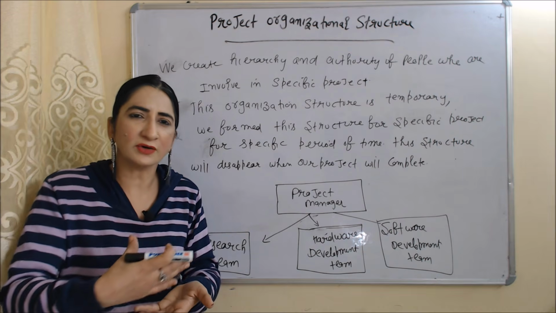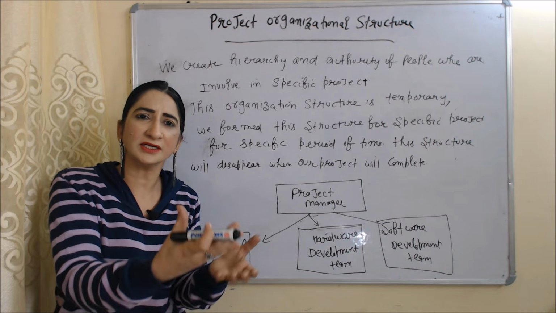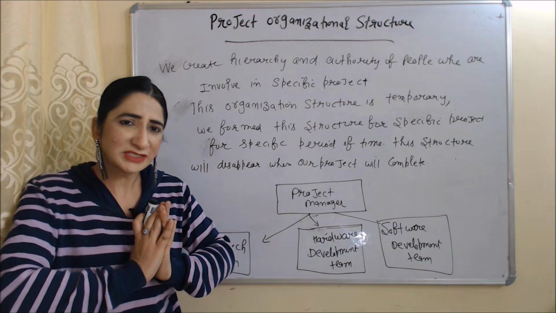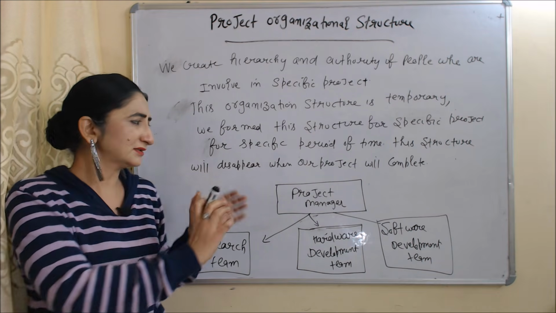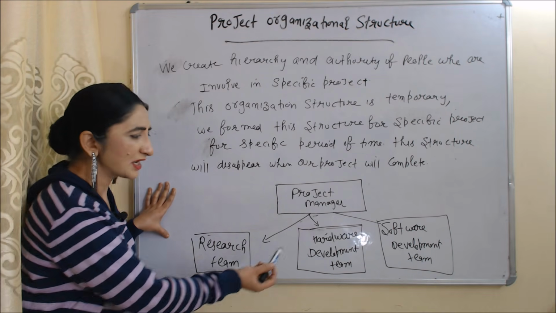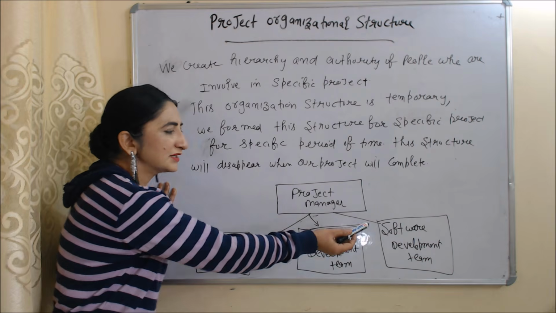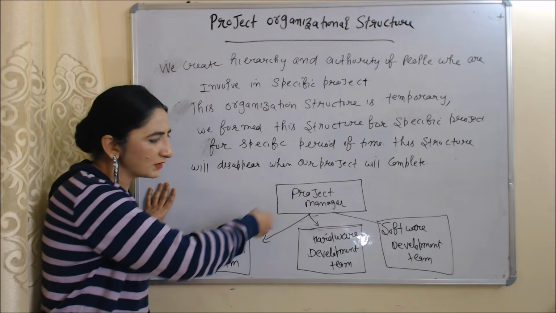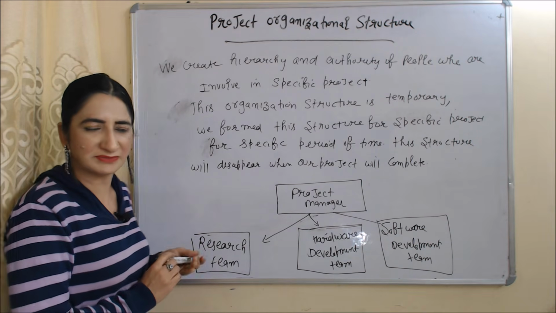For example, an organization wants to create a new technology so that they can improve their work. That's why for only 6 months they make one structure in which they involve a research team, hardware development team and software development team, and they hire one project manager who will see the work of all these teams.